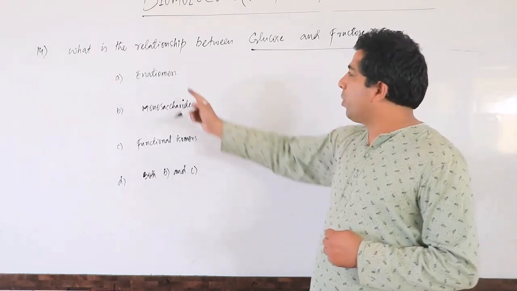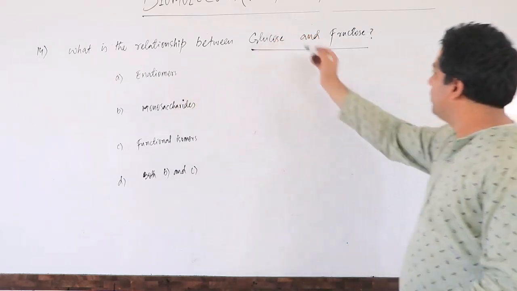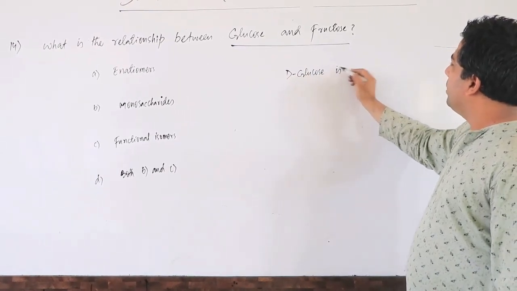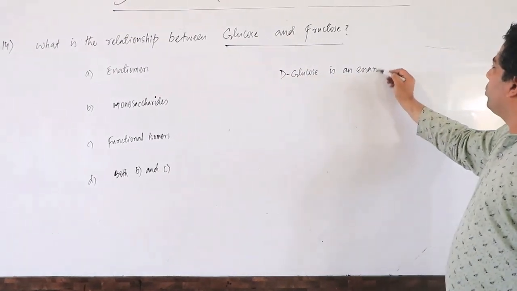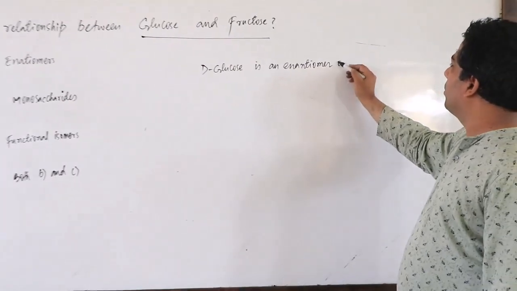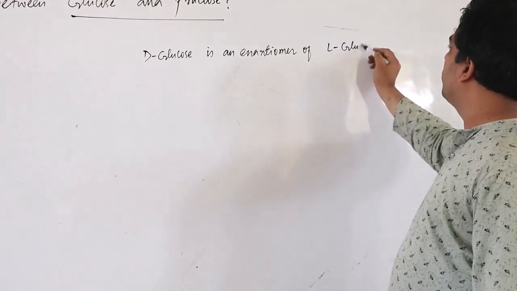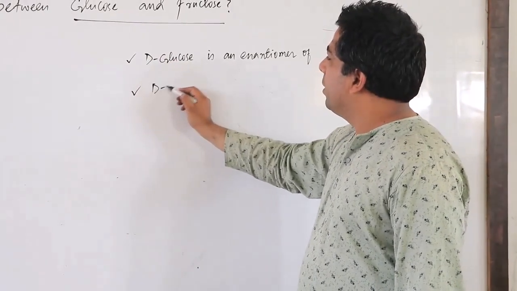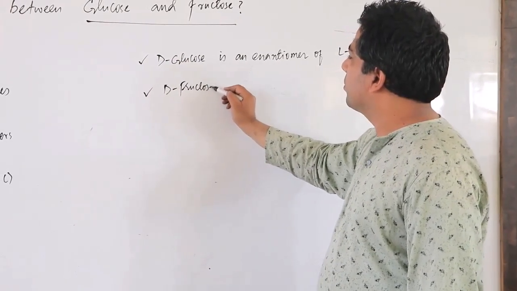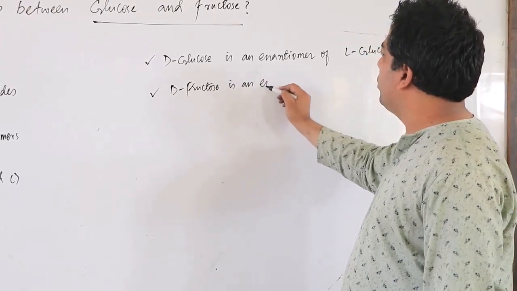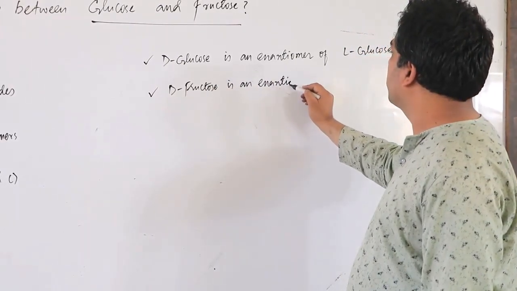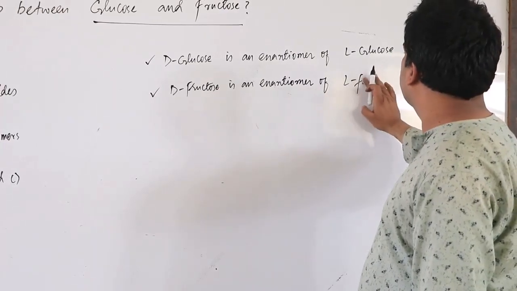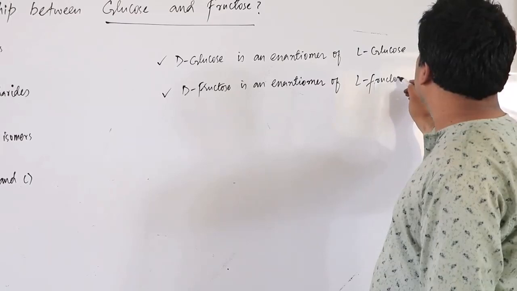If we talk about enantiomers here, D-glucose is an enantiomer of L-glucose. Remember that. In the same way, D-fructose is an enantiomer of L-fructose.